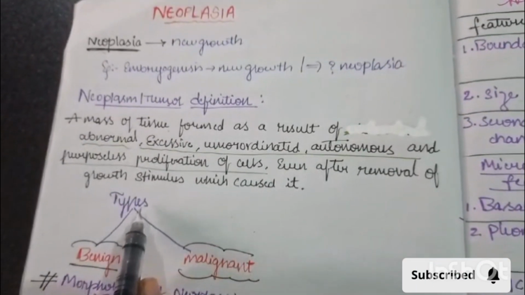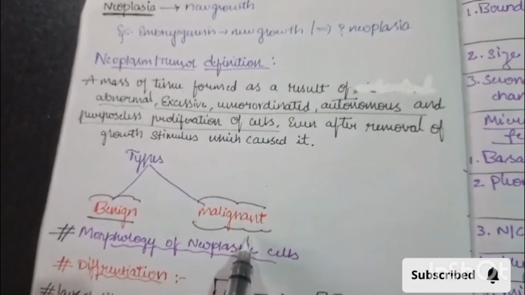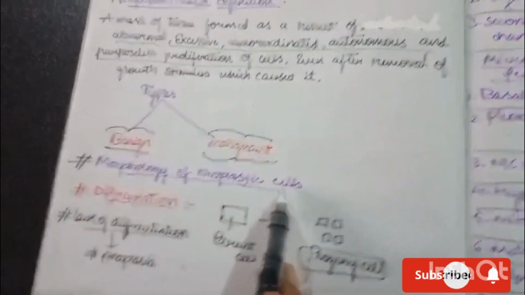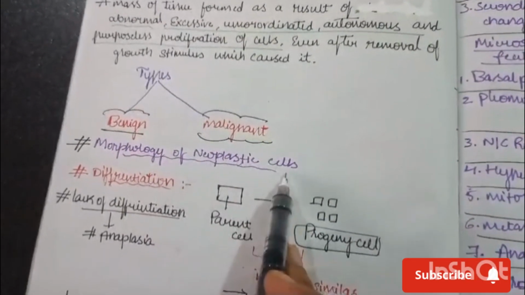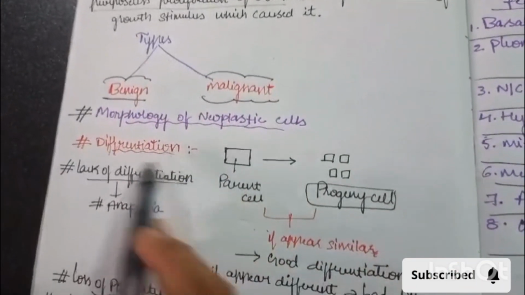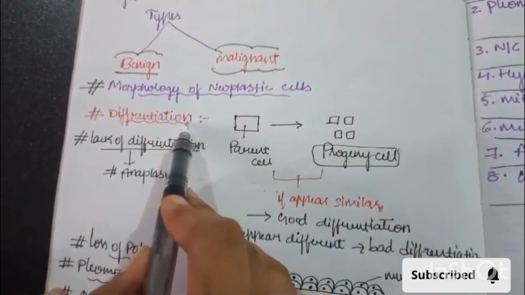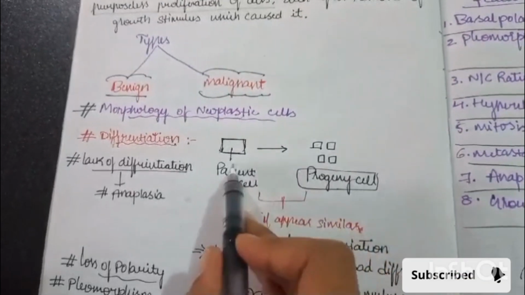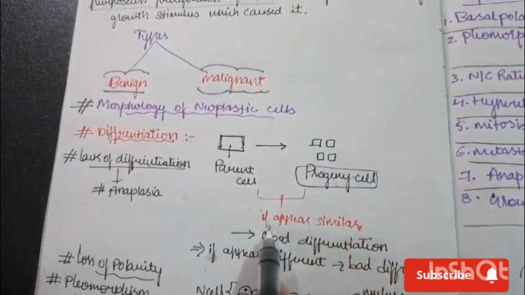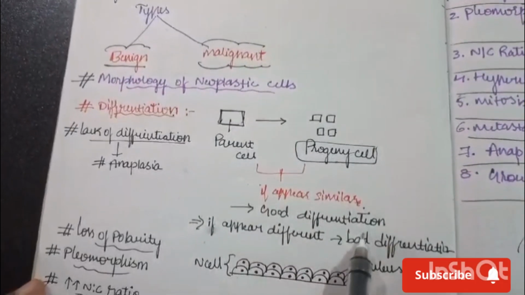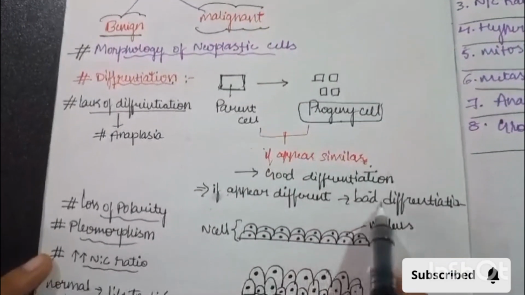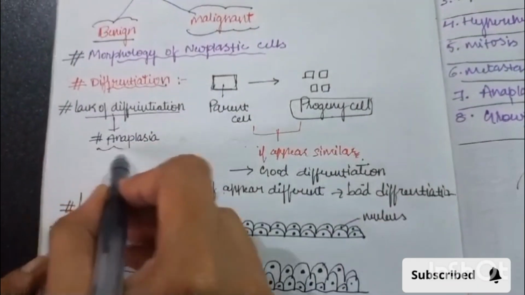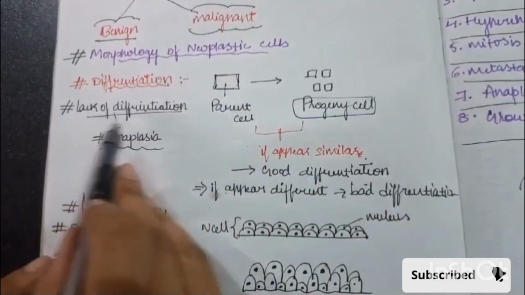In neoplasm there are two types, one is benign and the other is malignant. Before moving on to these differences, we will see the morphology of neoplastic cells. For morphology of neoplastic cells, you have to remember one term, that is differentiation. For example, take this as a parent cell giving rise to progeny cells. If the parent and progeny cells appear similar, there is good differentiation. If they appear different, that is bad differentiation. If there is a lack of differentiation, that is anaplasia. Anaplasia is nothing but lack of differentiation.